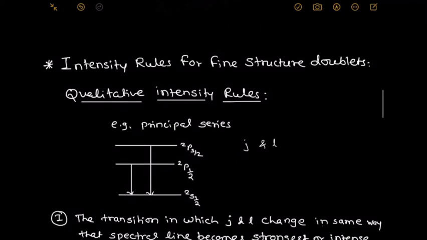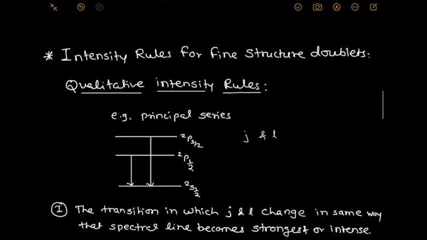Now the first rule is that the transition in which J and L change in the same way, meaning what is delta J and what is delta L. Here in the principal series, delta J for the first spectral line, doublet P 3 by 2 to doublet S half: 3 by 2 minus half is 1.